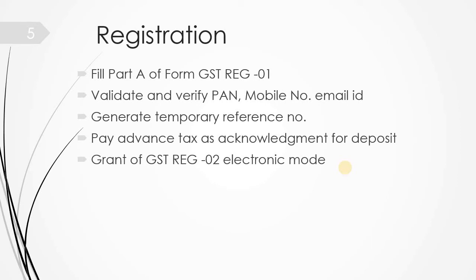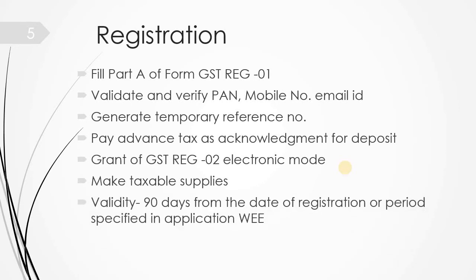Now once you get the registration certificate, you can do the trade, you can make the taxable supplies. And very importantly, another thing is duration. The duration of the certificate is either the date that you mention in the application or 90 days from the grant of registration, whichever is less. This is very important. 90 days from the date of registration or the period specified in the application, whichever is less. So this is regarding the casual taxable person.